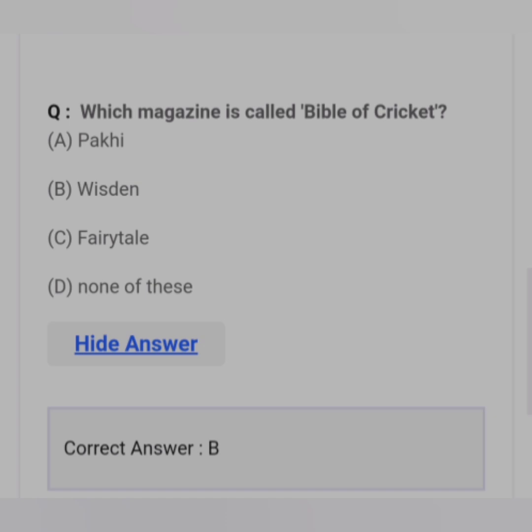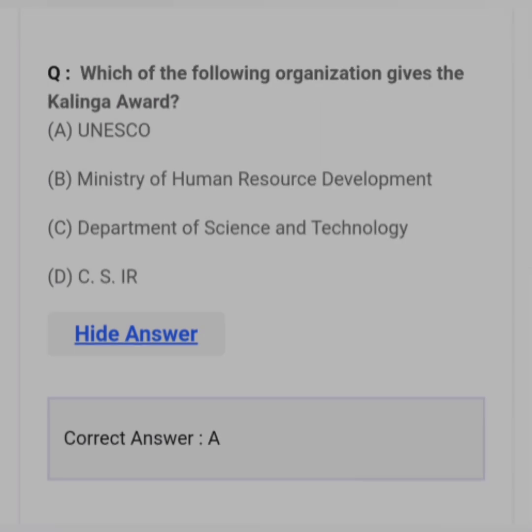Which magazine is called Bible of Cricket? Answer B. Wisden. Which of the following organization give the Kalinga Award? Answer A. UNESCO.